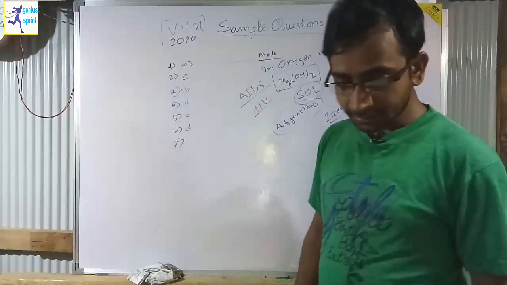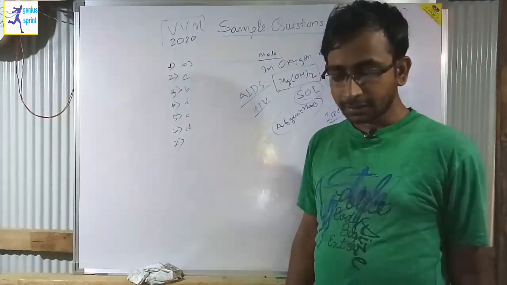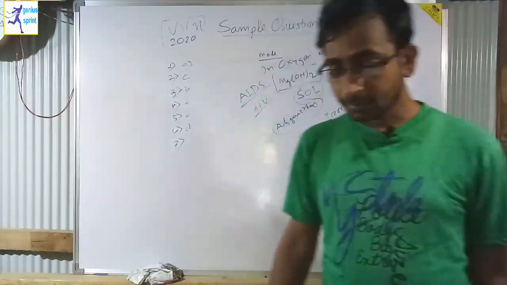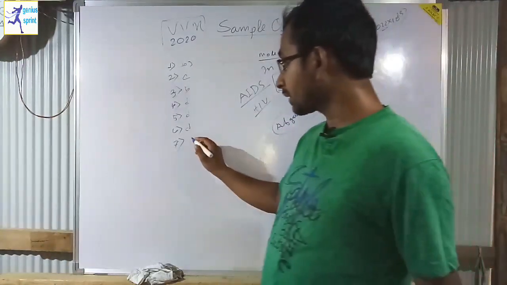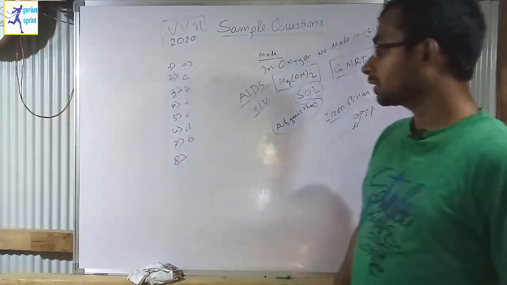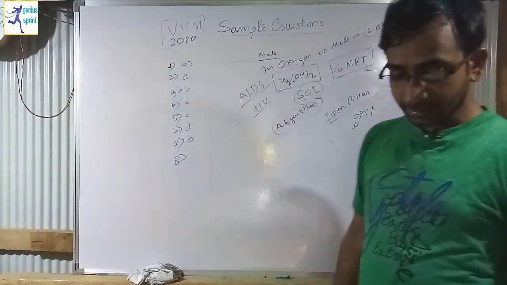So the question says that the iron pillar of Delhi is famous for its what? It is famous for its metallurgical properties. That is option B, which is correct. So that is question number 7. Now it is question number 8.